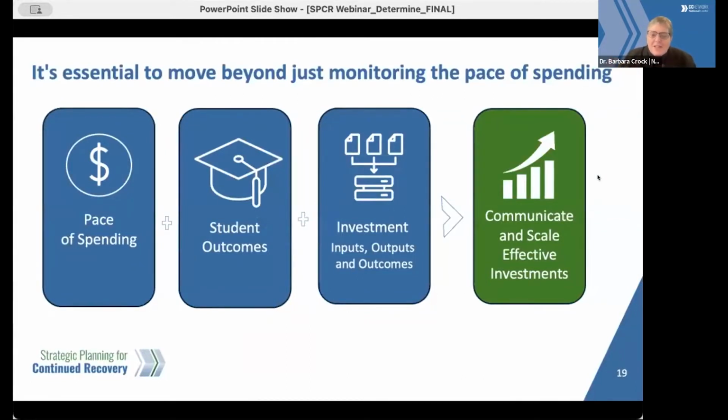Looking across the national landscape, we see state education agencies taking varied approaches. But it's essential to move beyond monitoring the pace of spending. And so we offer this formula to help to determine the actual outcomes and the investments that you're making. In addition to monitoring spending, consider the student outcomes, the specific investments made in the intervention, so that if the intervention is effective, we can communicate, scale, and make informed sustainability decisions.